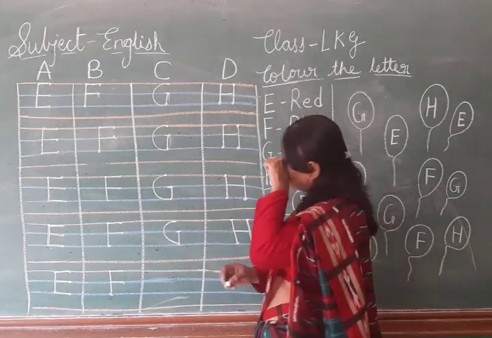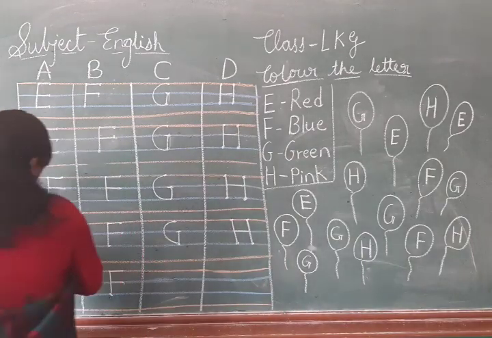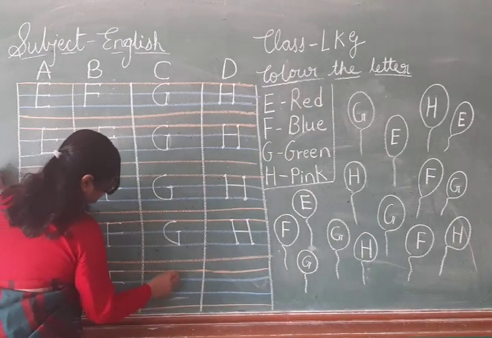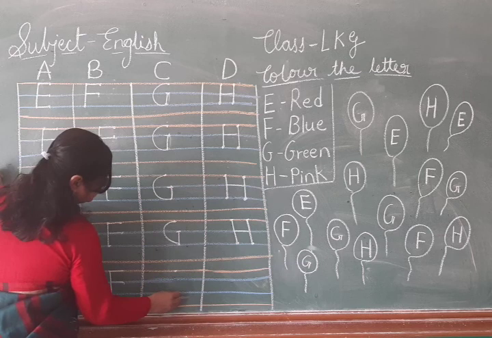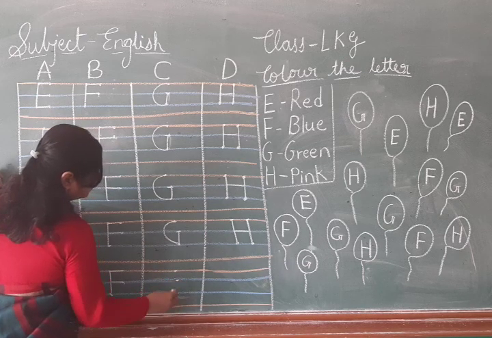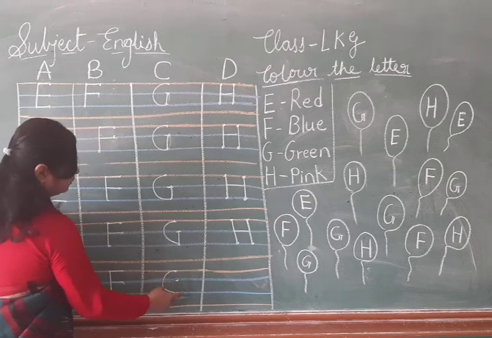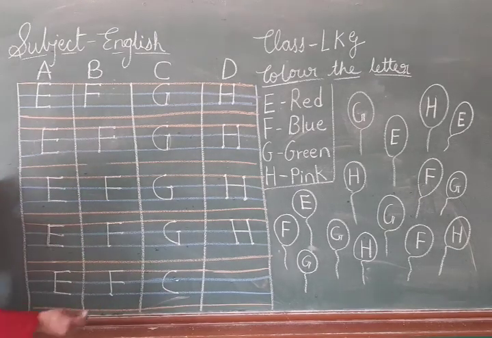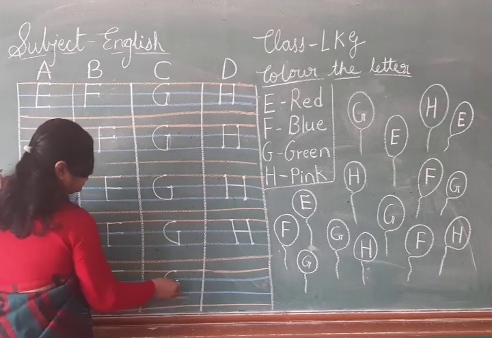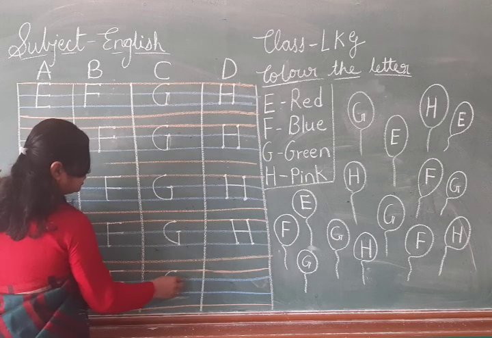Okay, now after F, which letter will come? G. So how you will write G? Curve from upline to baseline curve, then standing line till middle line, and then sleeping line.